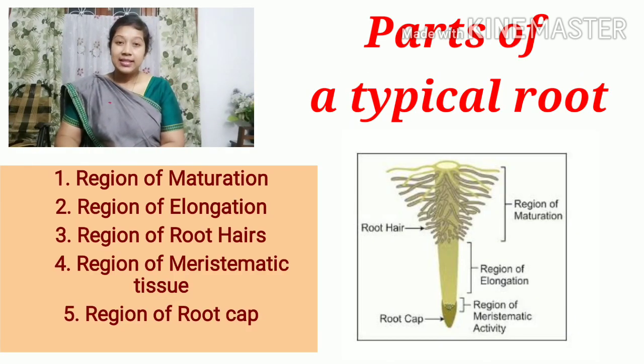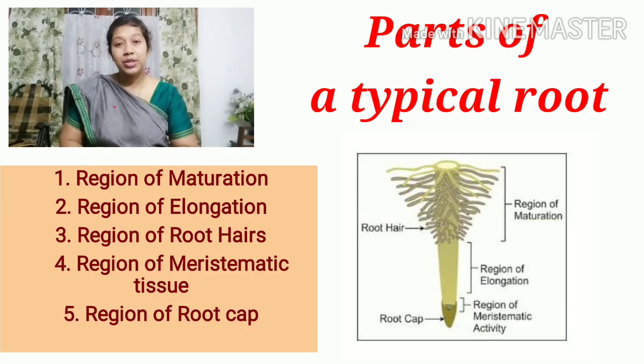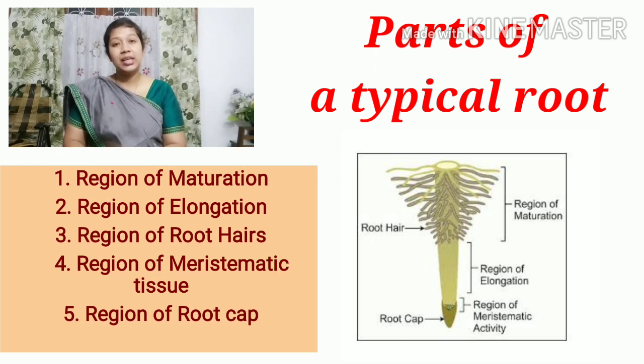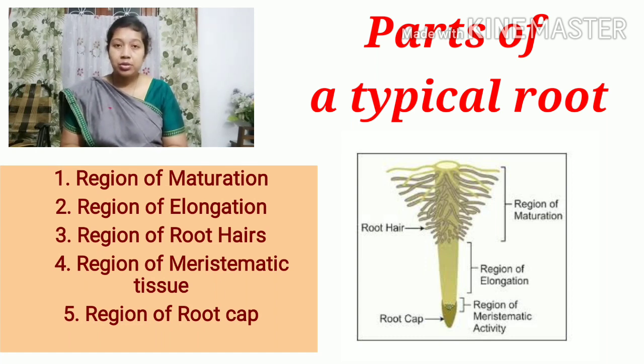Now let's discuss the parts of a typical root system. The root system is generally divided into 5 parts, and those 5 parts are region of maturation, region of elongation, region of root hairs, region of meristematic tissue, and the root cap region.